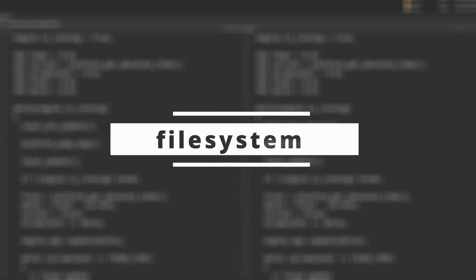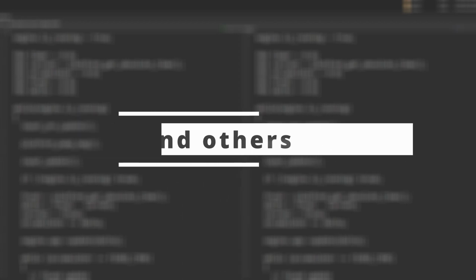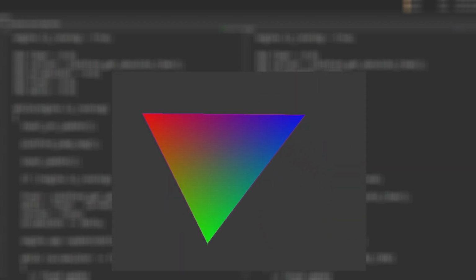Obviously, the engine lacks features like allocators, simple complex containers, file system, job system, and others. And we will add them in the future. But I think it is a good foundation to start drawing something on the screen.